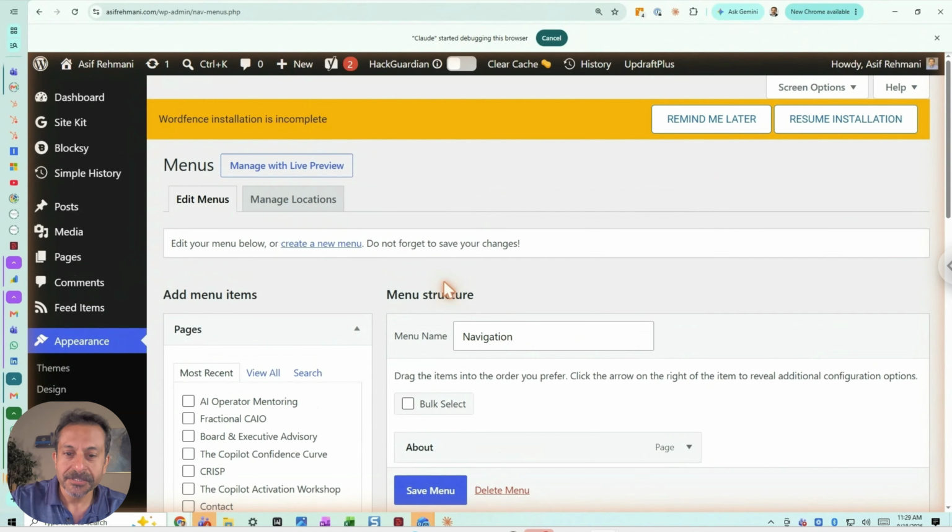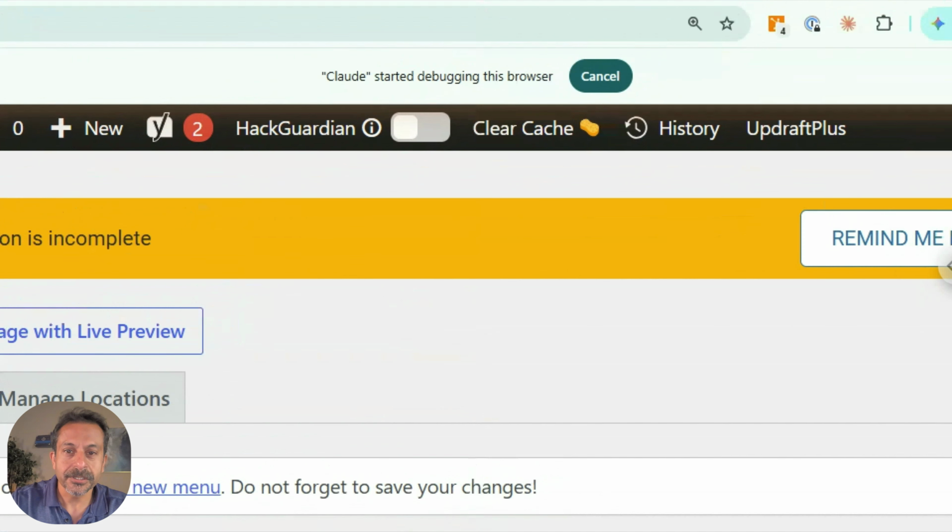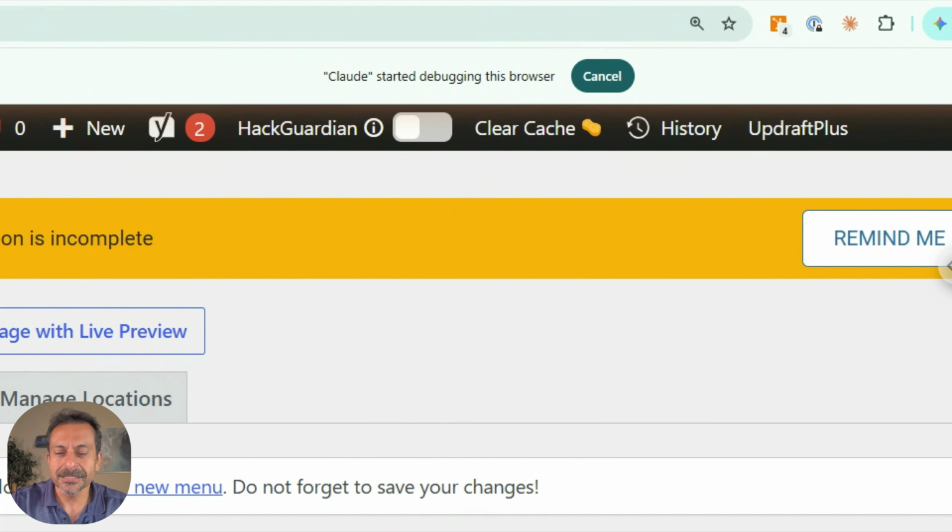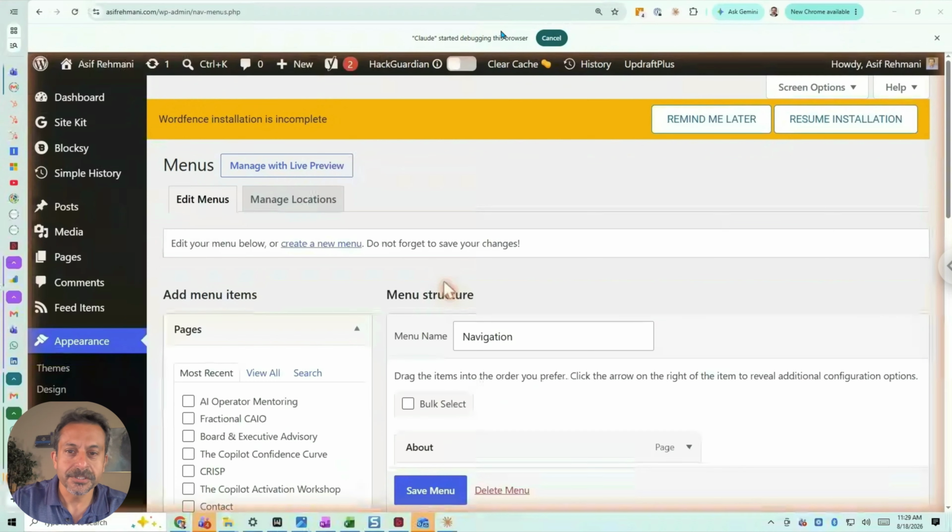You can probably see that this is not my cursor. It's the cursor that Claude is using. It says Claude started debugging this browser. I don't know why it says debugging, unfortunately. You just stay using the browser. But this is the actual cursor that Claude is using to do what it needs to do.